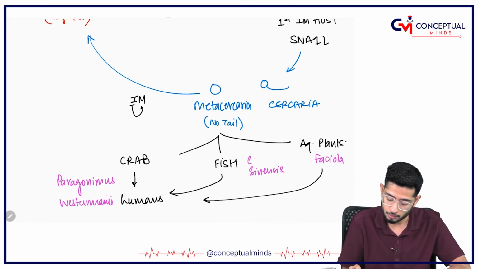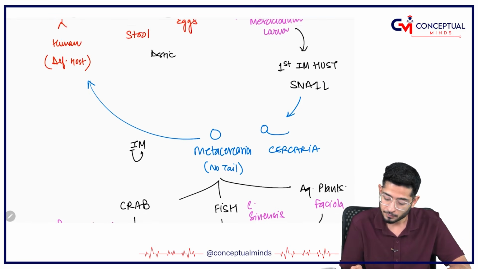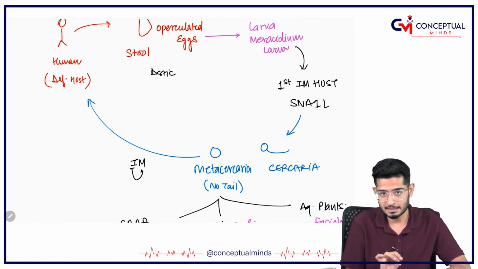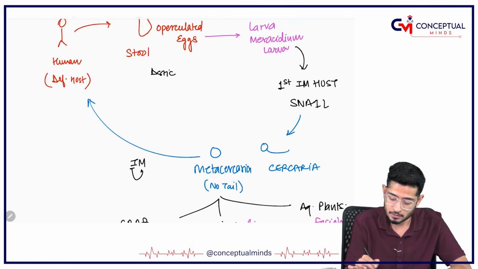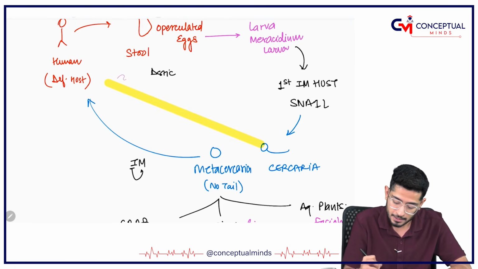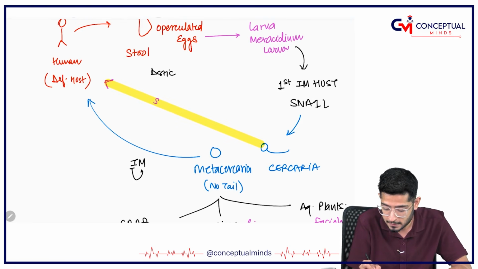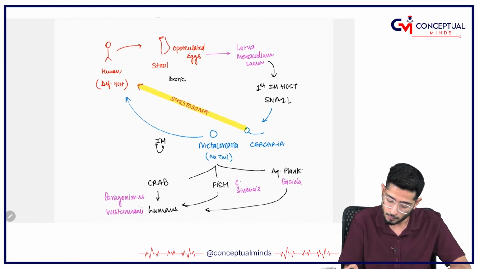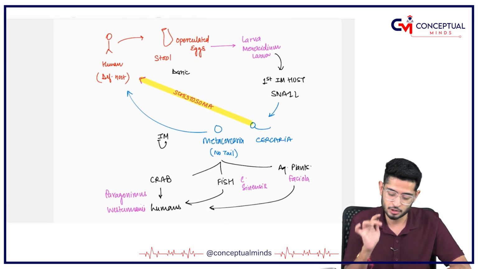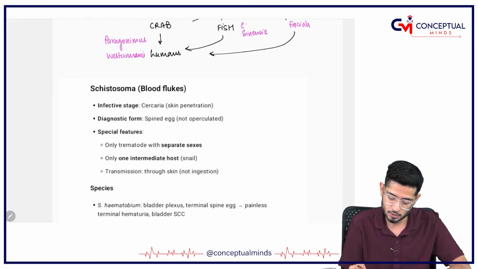And one more thing I told you about the schistosoma, that schistosoma has not got the Metacercariae as the infective form, it has got Cercaria as the infective form. So from Cercaria it is going to go directly to the host. This is going to be none other than schistosoma. So this is a summary table which can make you remember every fluke. This is the end of Fasciola. Let us end the schistosoma now.